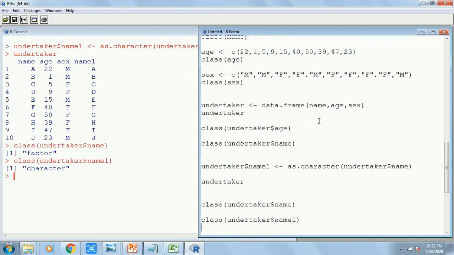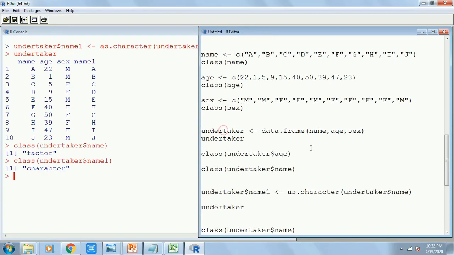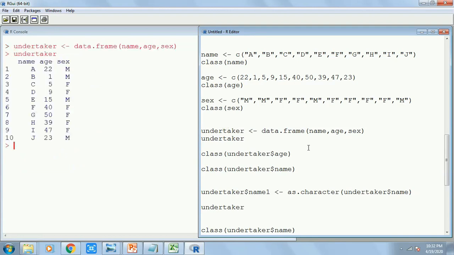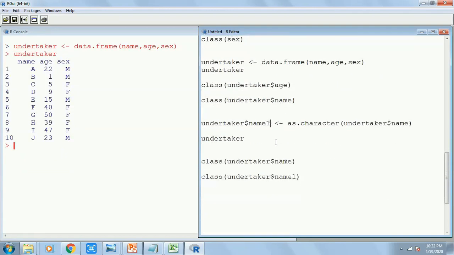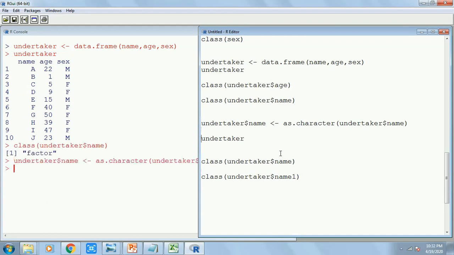But let me recreate this Undertaker. If I had not named it as name1, if I had named it as only name, because that means I'm replacing it, presently the name is factor, but if I replace it and now check the name, now it has become character.